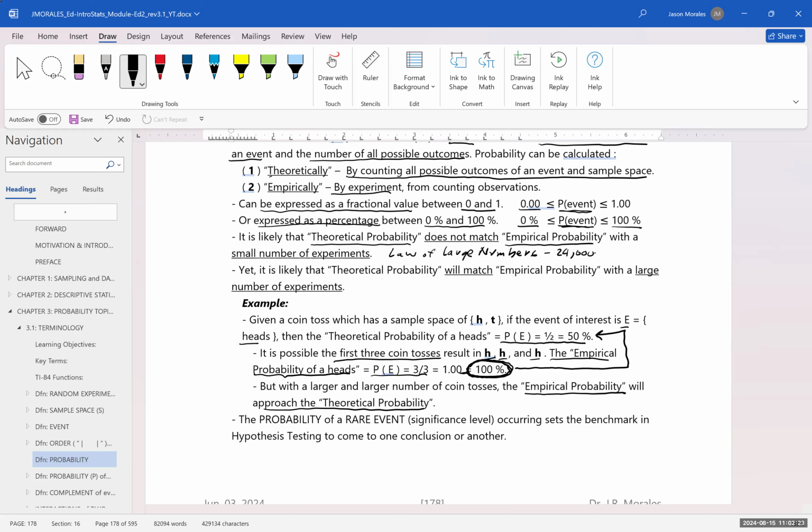The probability of a rare event occurring sets the benchmark in hypothesis testing to come to one conclusion or another. So we're going to use this idea of probability later to test whether a rare event has occurred, something outside of what we would normally expect, something outside of what we would theoretically expect.